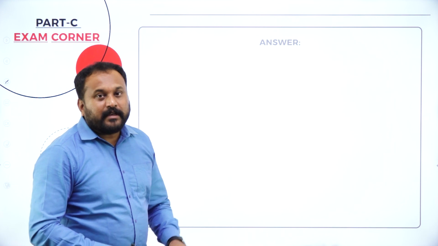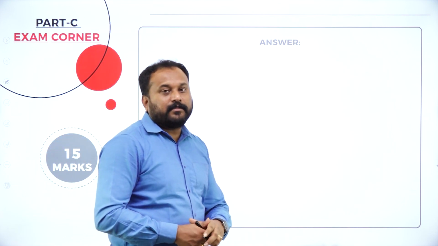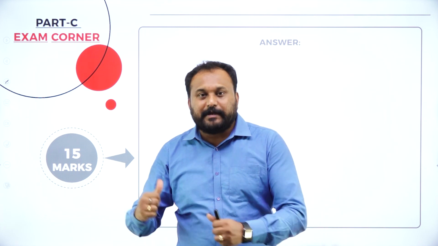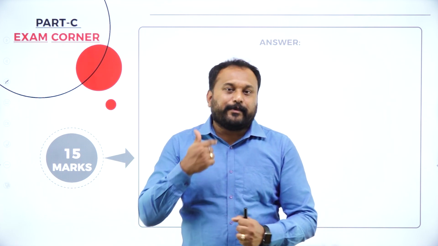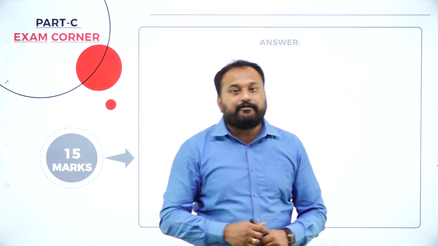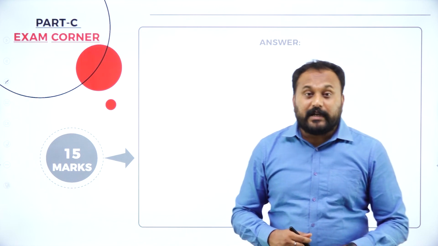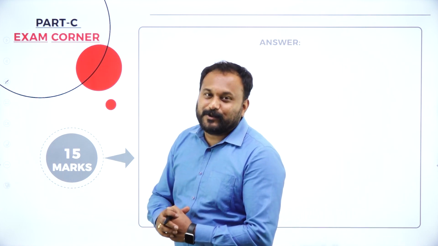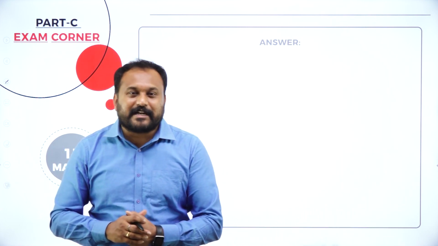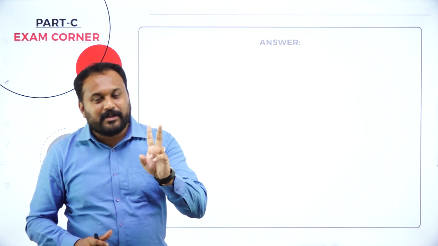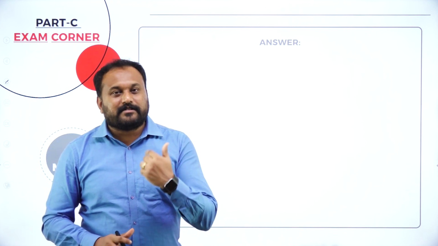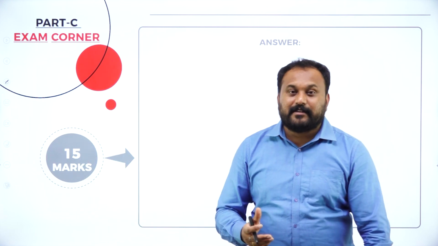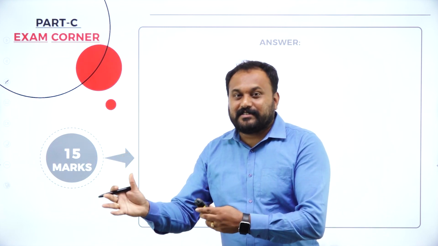Please understand, in our syllabus of BCom, we have 3 types of structures. One is functional structure, which has been asked in 2022. So in 2023, they're going to ask the matrix structure, as well as one more structure. In the comment box, I want you to tell me how many types of structures there are and which ones. I have given you 2, functional and matrix. What is the third structure? You can expect a question from the structures as well.